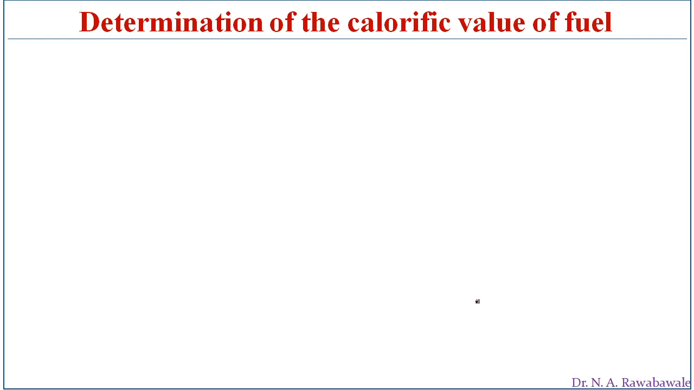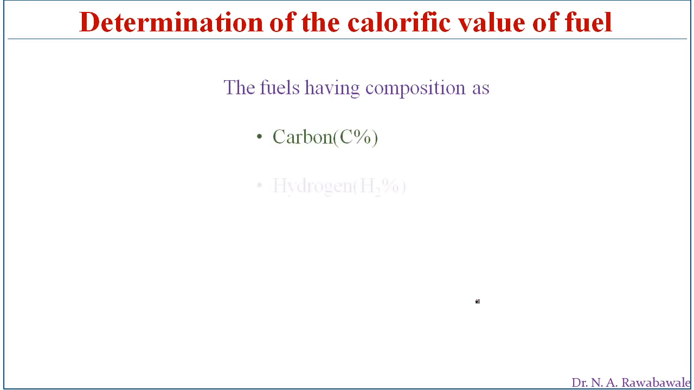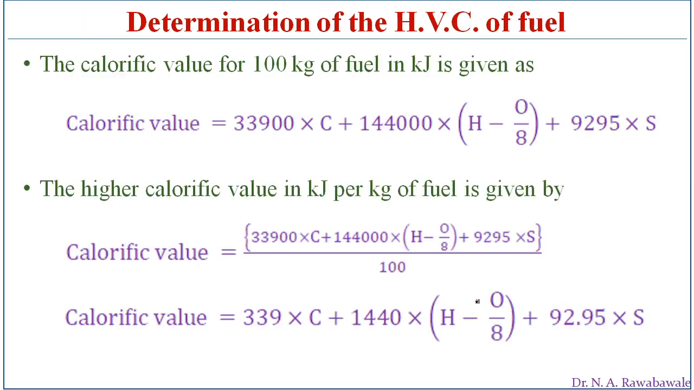So, determination of calorific value. How is this calorific value determined? Fuels have compositions: a fuel may contain carbon and hydrogen, oxygen percentage, sulfur percentage, and sometimes carbon monoxide may be there. So these are the elements or composition of a fuel, and based on these compositions we can find out the calorific value of the fuel.